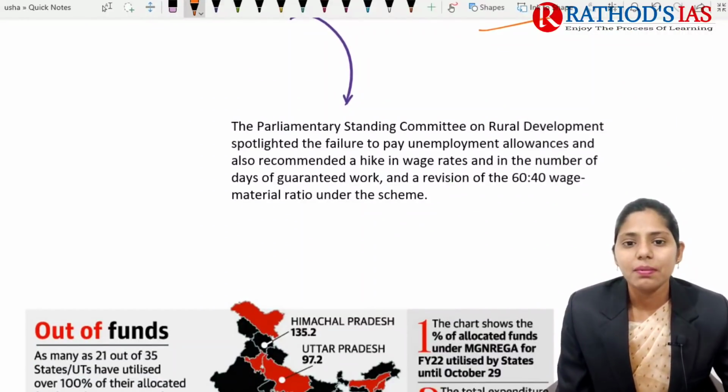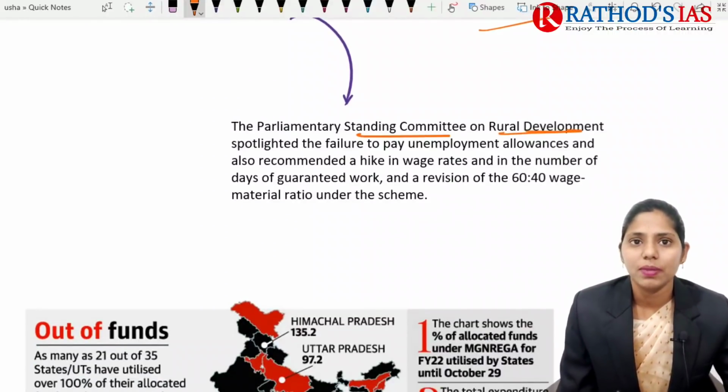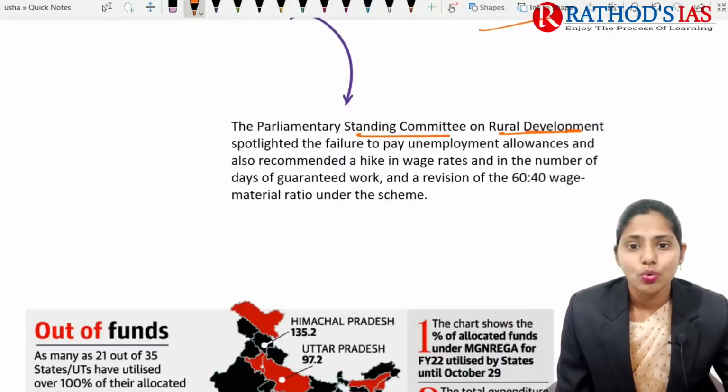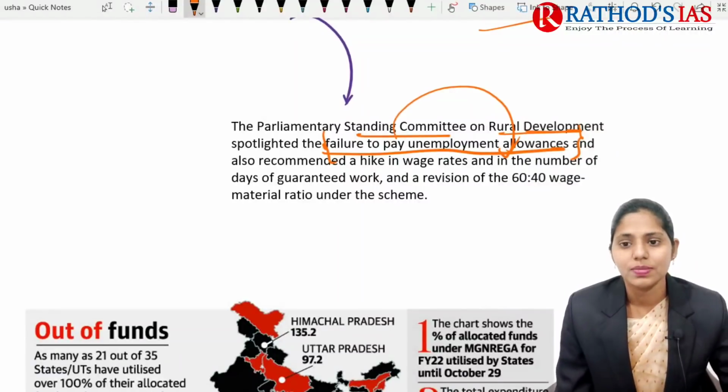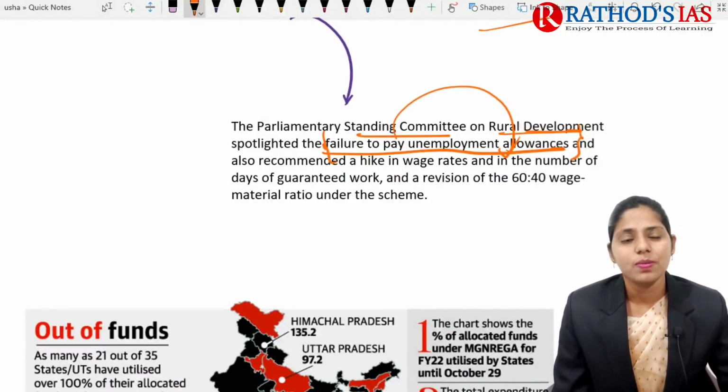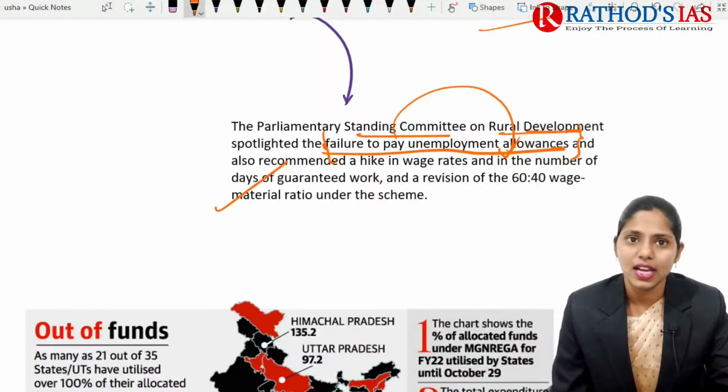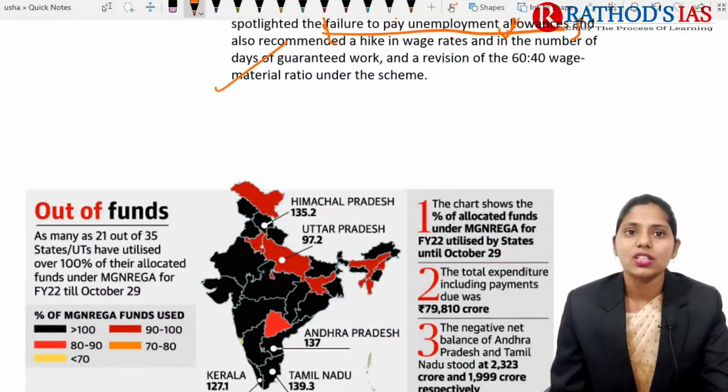And even the Parliamentary Standing Committee on Rural Development spotlighted the failure to pay unemployment allowances in many states. They also recommended increasing the wages of MGNREGA. So these are some important things highlighted in this article. And now let us try to see this infographic.